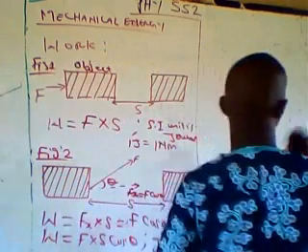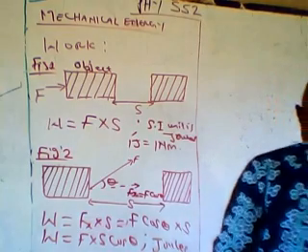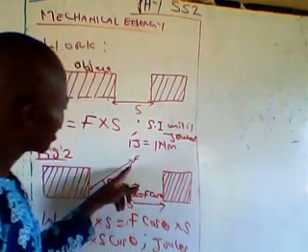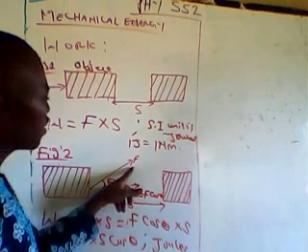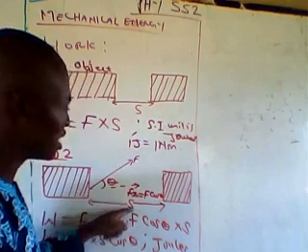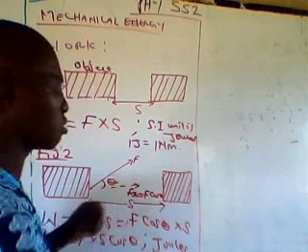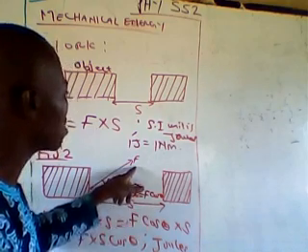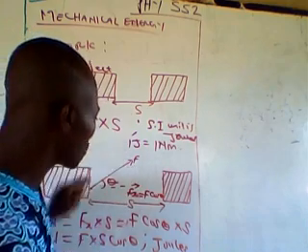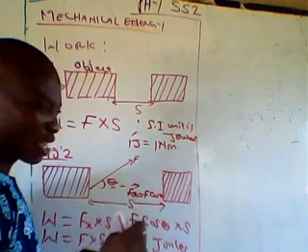Now note one thing. The application of the force must be parallel to the distance. That's the only point that can make work to be performed or to be done on another object. If the application of the force is perpendicular to the distance, the work will not be done. The work will not be done.